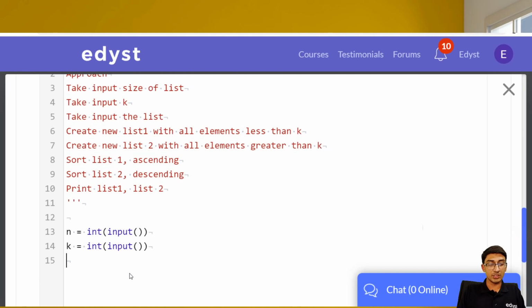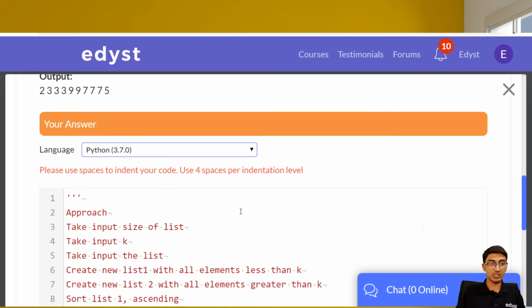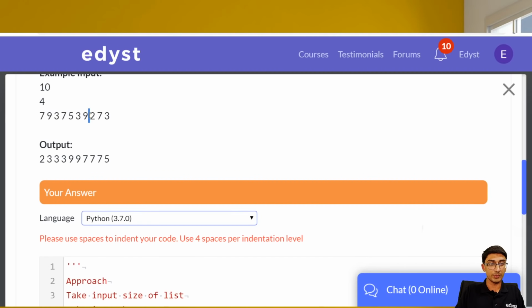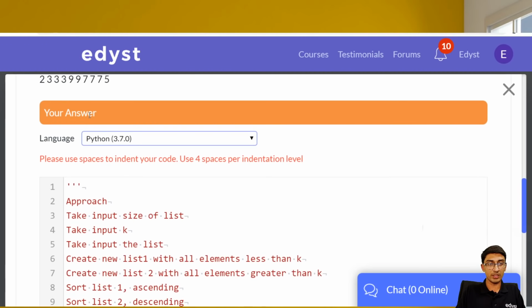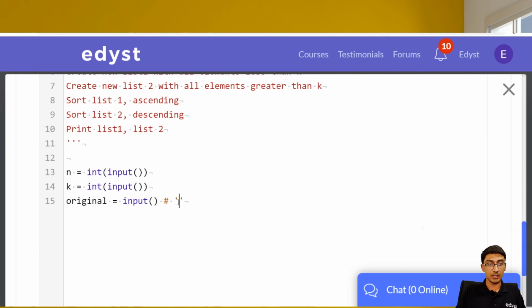Now the list that we're going to get, that's list 1, so let's call it original. If we take this as input, what we're going to get is a string, a string which has these values. Let me show you how to take input as a list in Python. We don't want the string. We want something like this: 7, 9, 3, 7, 5, and so on.